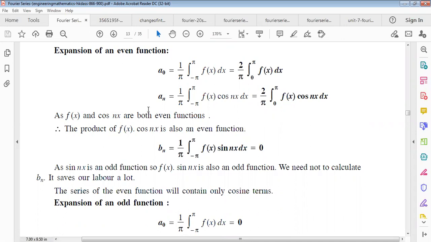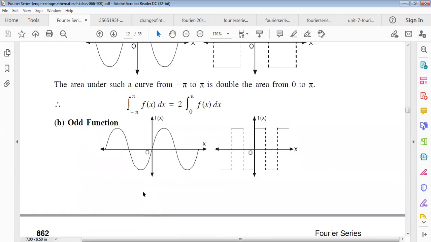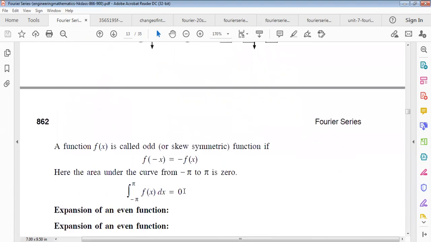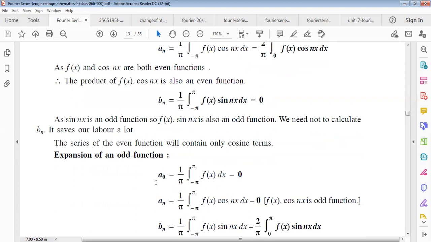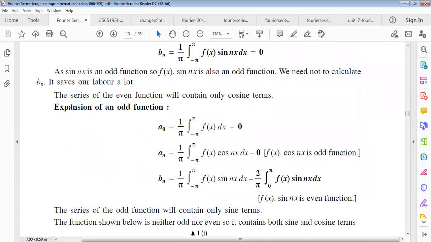And bn equals the whole area, which will be what? 0, because sin nx is an odd function. So the product of f of x and sin nx is an odd function. The multiplication of an even and an odd function will be an odd function. So we need not calculate bn, because just by using this concept we can conclude that the whole area will be 0 for an odd function.